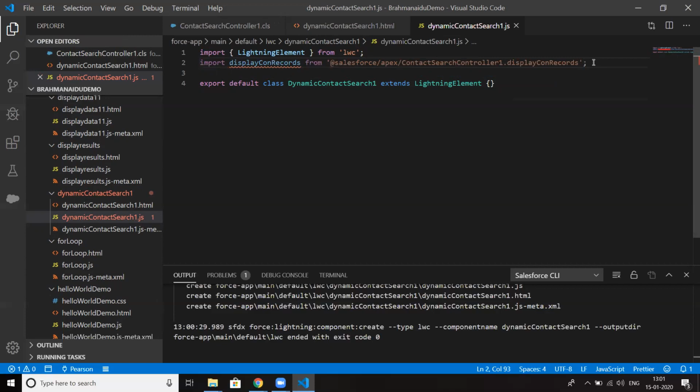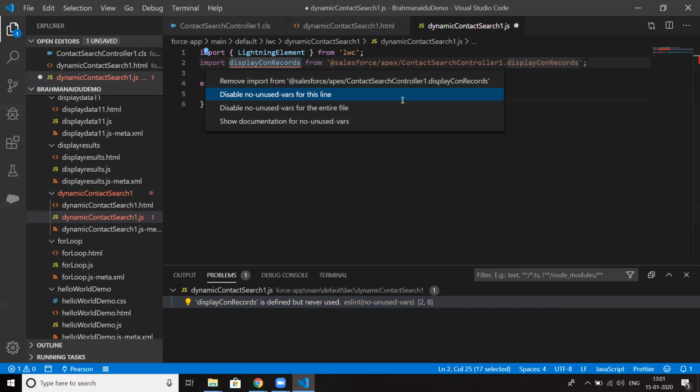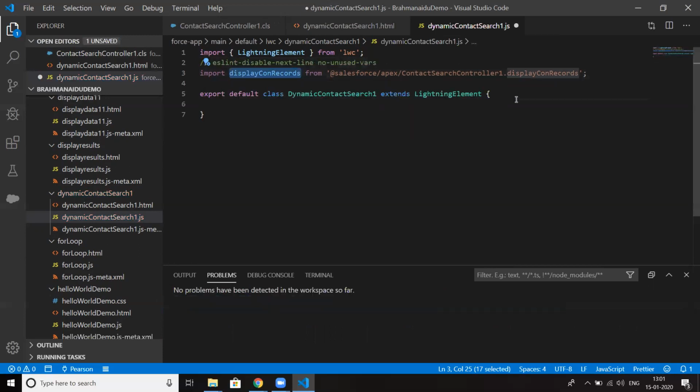We're getting an error. Let me fix this error.